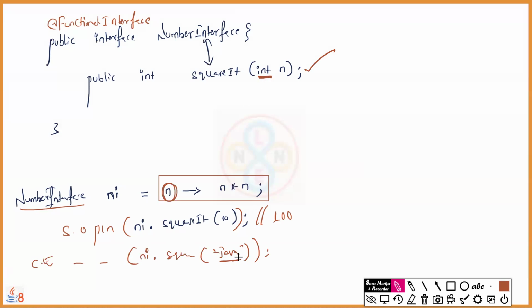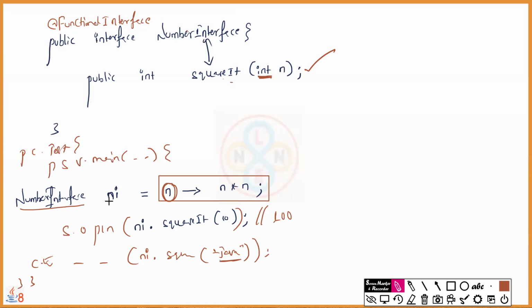That's how the variable will act. The lambda expression variable will be the same as the functional interface method input. Then only that sync will happen. Otherwise, it's syntactically incorrect. Am I clear? Now, in order to execute this, you take some class and inside the class, use the main method to execute the lambda expression and see the results. End of main, end of class.